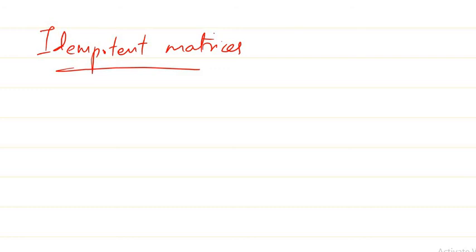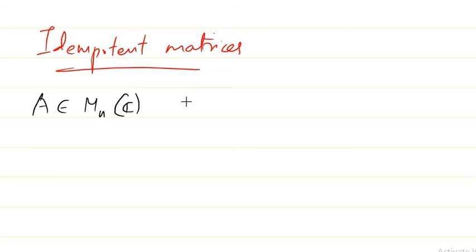There are many other kinds of matrices under discussion which we must brush up, but these are the necessary things which we require for our course. So what kind of matrices are idempotent matrices? Idempotent matrices are matrices which have what kind of property?